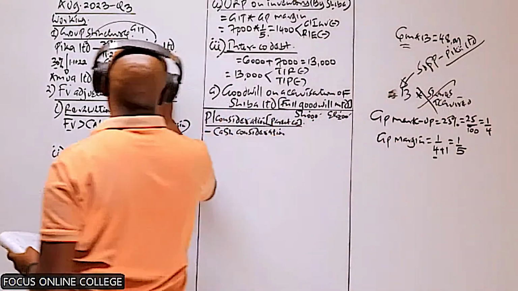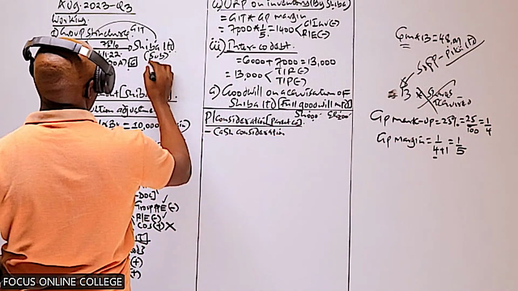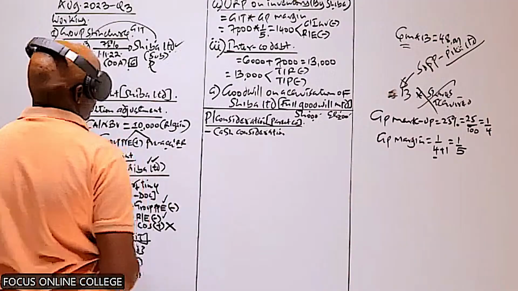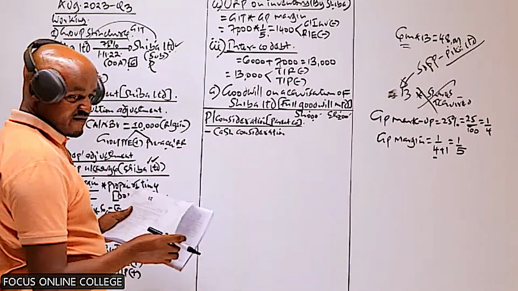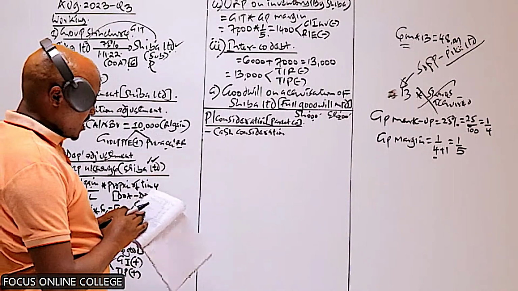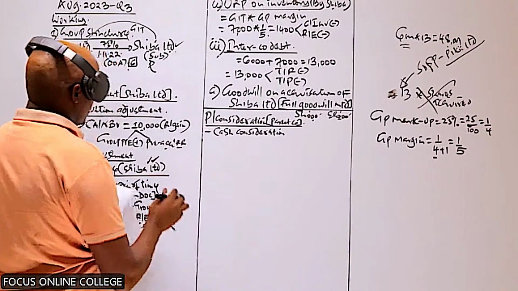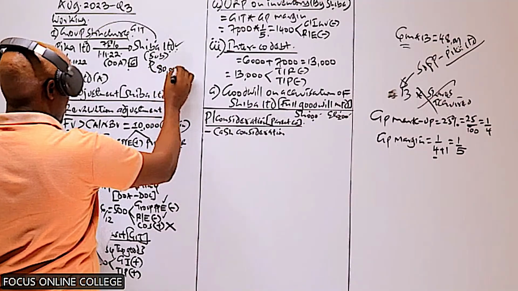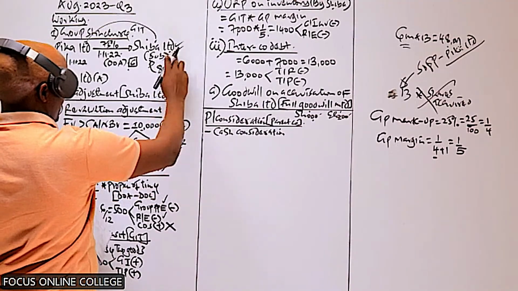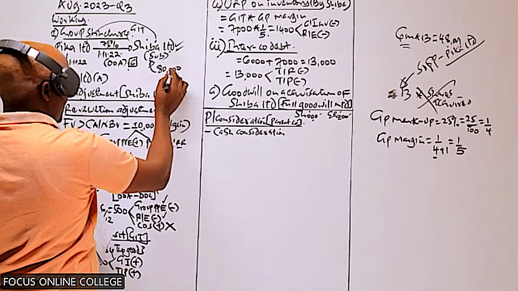So why are we told the shares acquired were 6 million? We can first determine how many shares are issued by this company. The shares issued by Shiba, you get that from the balance sheet of Shiba at the equity. The share capital is 80,000. For us to know the shares issued by Shiba, we divide that with the par value.